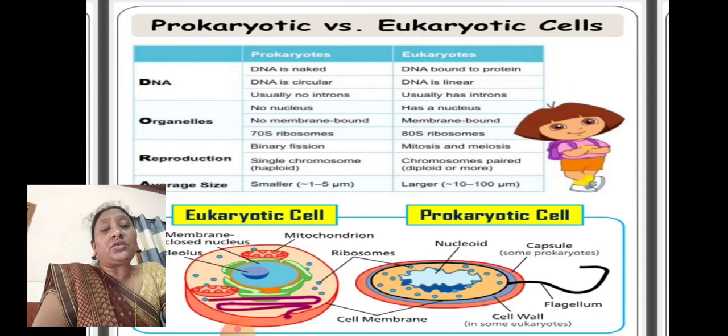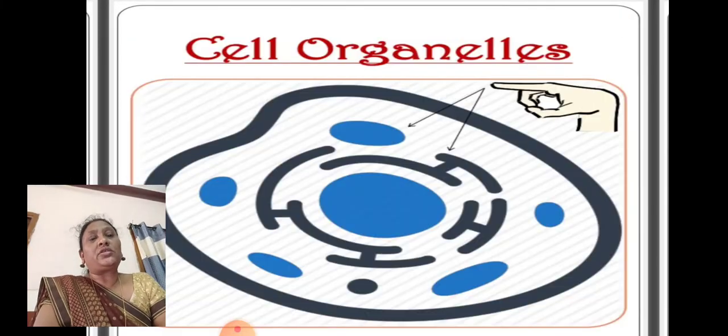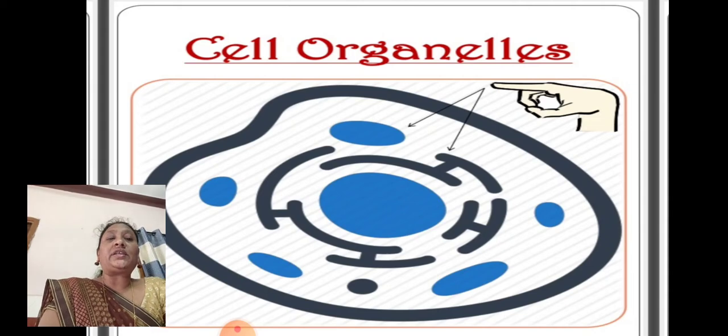The size range in prokaryotes is smaller, nearly 1 to 5 micrometers. Coming to the eukaryotes, they are larger, 10 to 100 micrometers. So this is the difference between the prokaryotes and the eukaryotes. So the next topic is cell organelles.